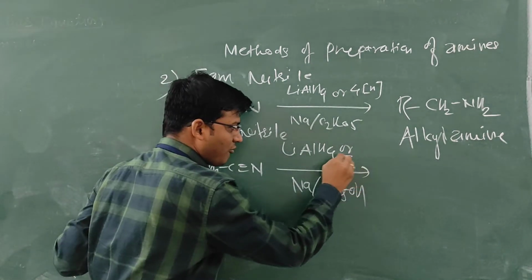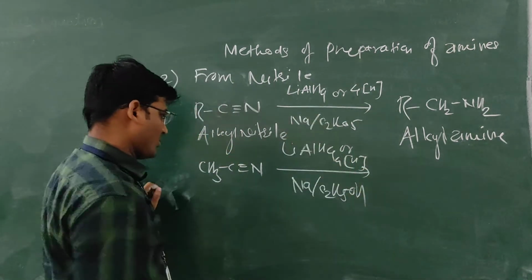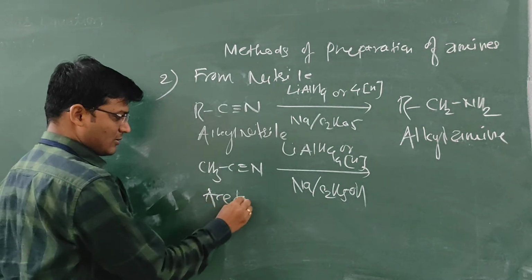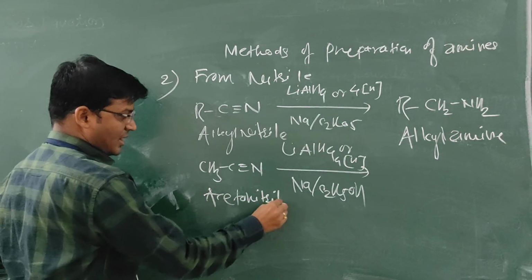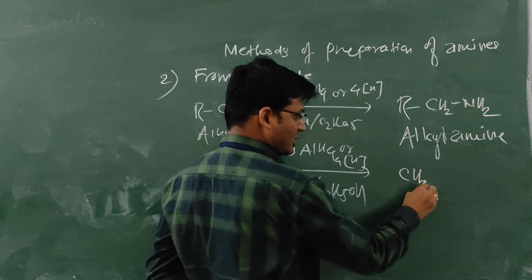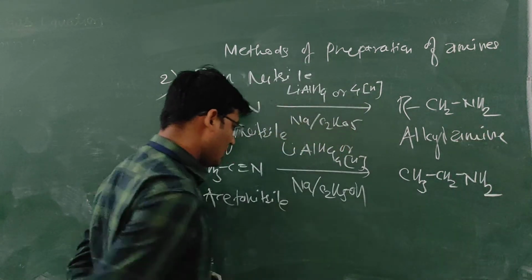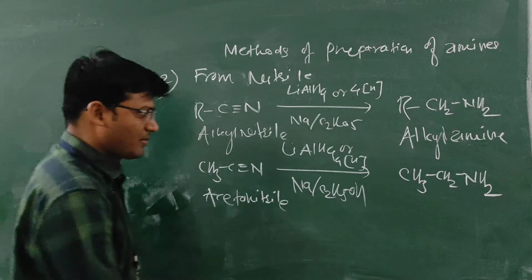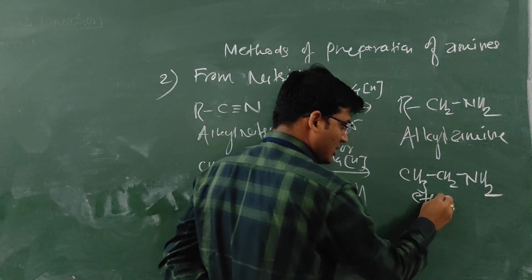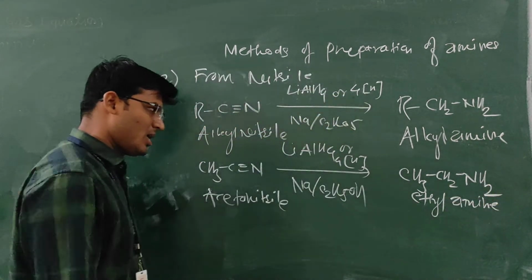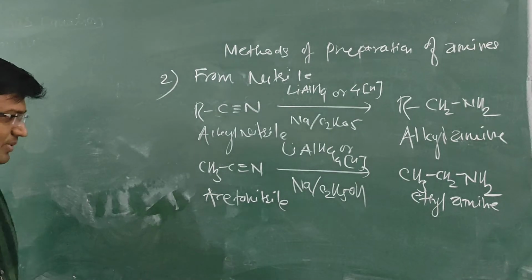We require 4 hydrogens. Therefore, this acetonitrile gets converted into CH3CH2NH2, that is ethylamine. In this way, ethylamine can be prepared from acetonitrile.